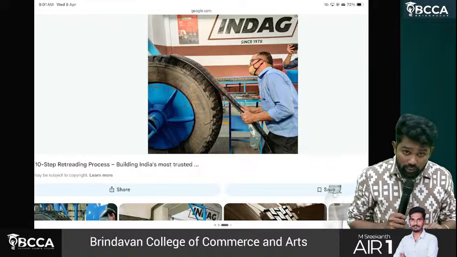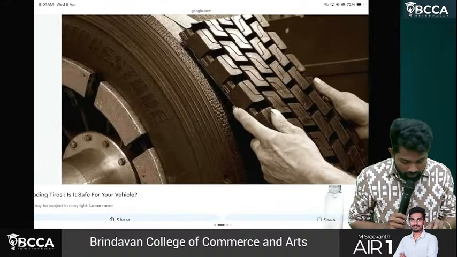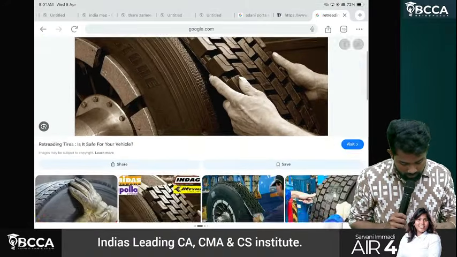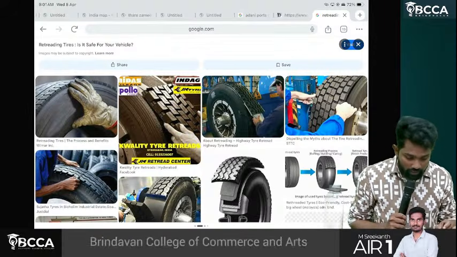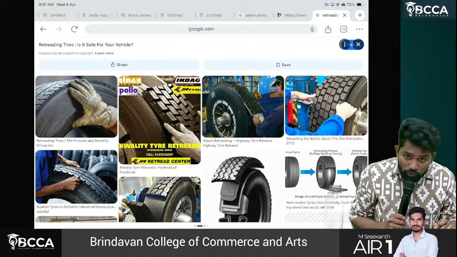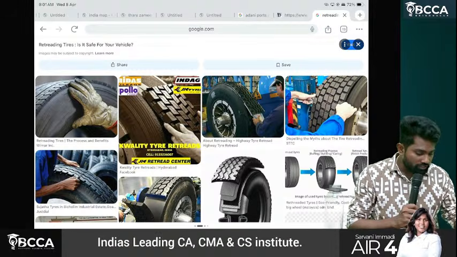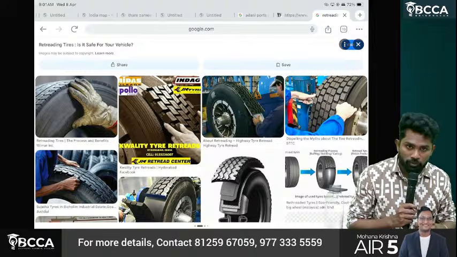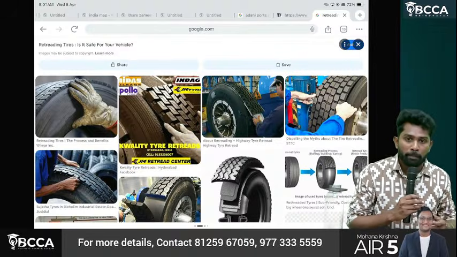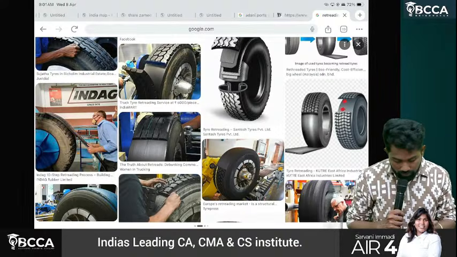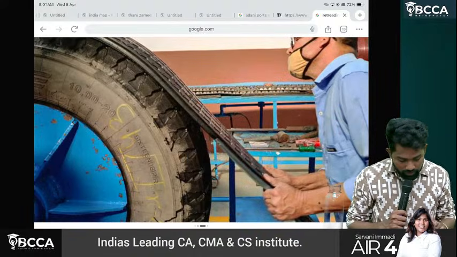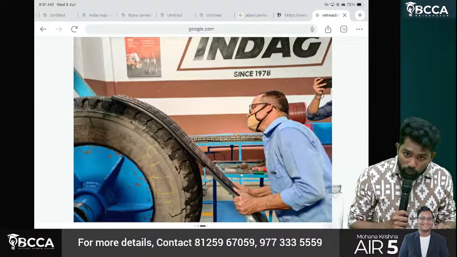On an old tire, they'll scratch it. I mean, they'll make the surface rough again, and they'll attach a new rubber layer so that the life of the tire can be extended for another 3-4 months. When they cannot afford buying a new tire, then they can go for what? Retreading. So this person is doing what? Attaching a new rubber layer.